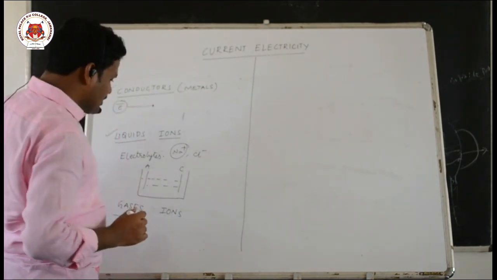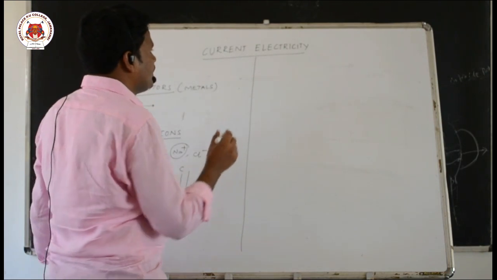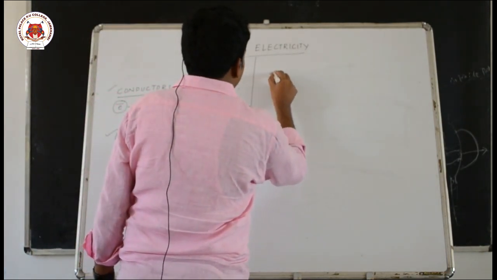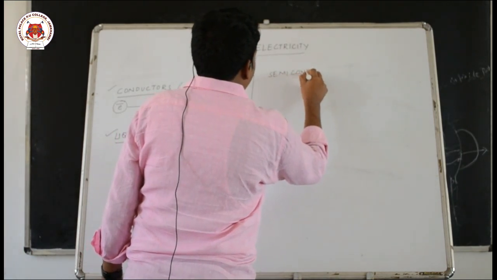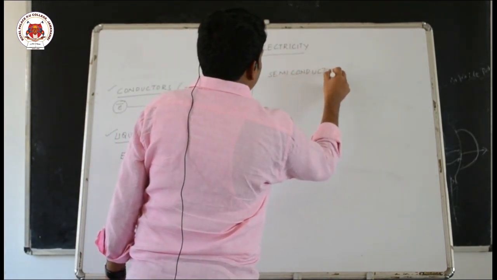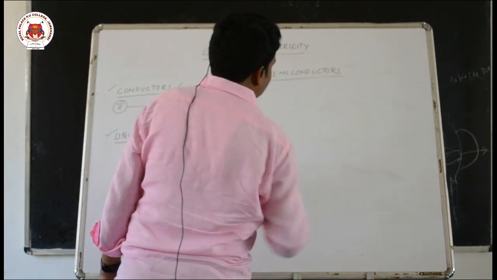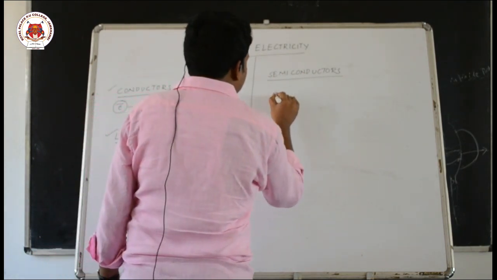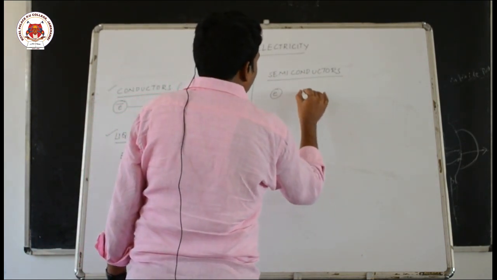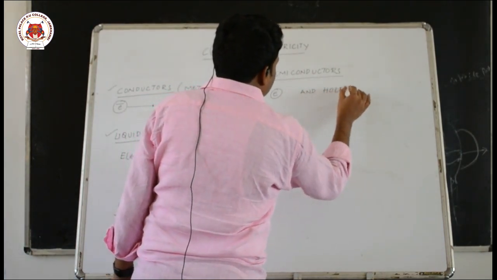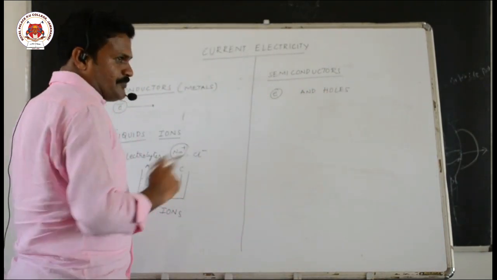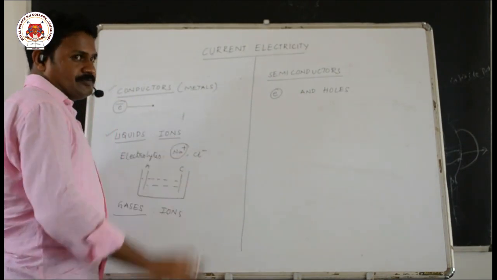And coming to semiconductors, you will study semiconductors in detail in your future classes, in this PUC only. In case of semiconductors, electrons and holes are the charge carriers. So when these charge carriers are moving, it will constitute current.